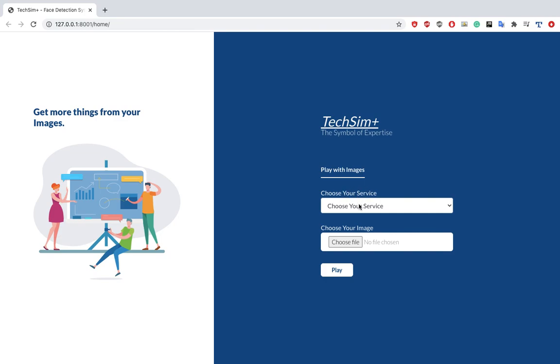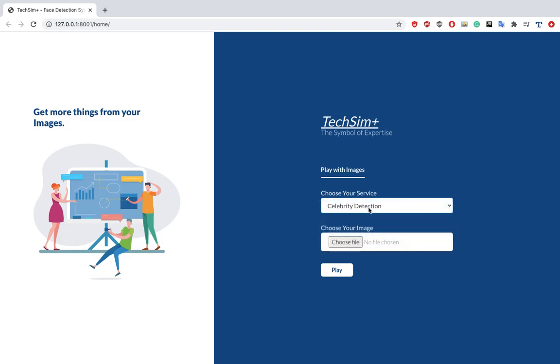As you can see, you have to choose the service you want to perform. You can detect objects, perform facial analysis, celebrity detection, or object detection with YOLO. We will learn two different types of object detection in this learning journey: one with the help of YOLO and one with the help of AWS Cloud, right? So I'm going to use celebrity detection.